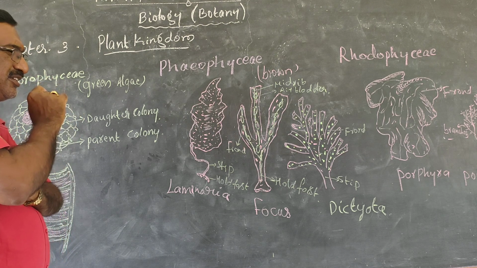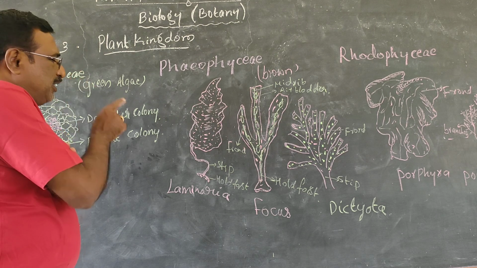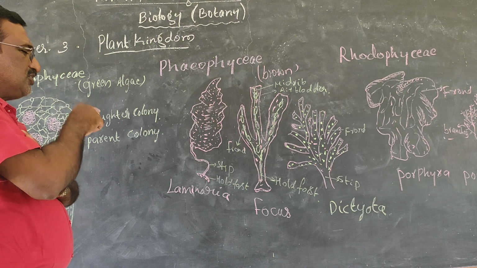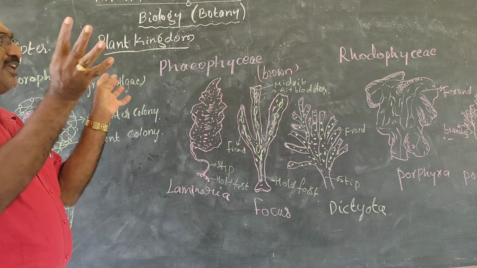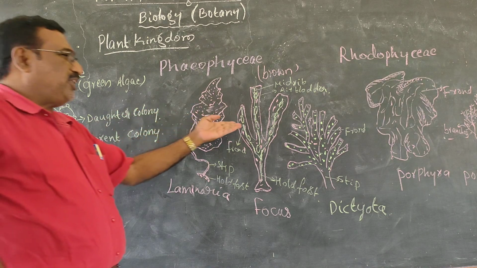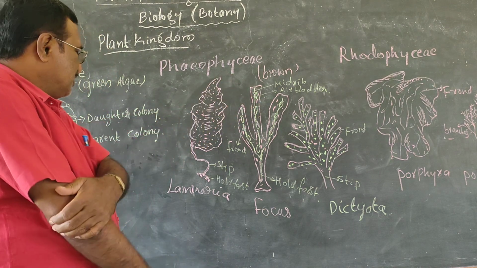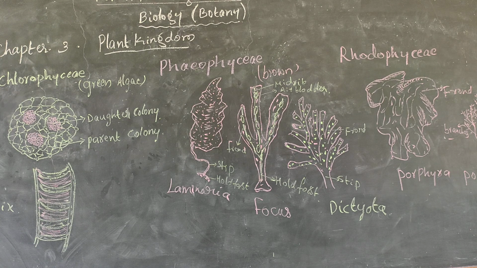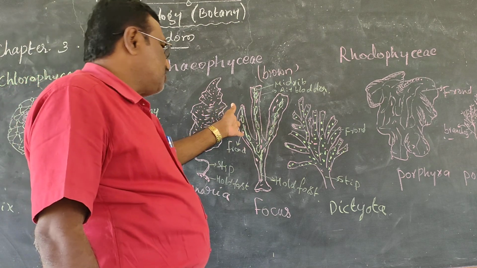Its characteristics are mainly a leaf-like structure, branching in nature, and various divisions helpful for different body characteristics, that is the air bladder. Sometimes this Phaeophyceae gives biflagellated zoospores, which is also sexual reproduction.